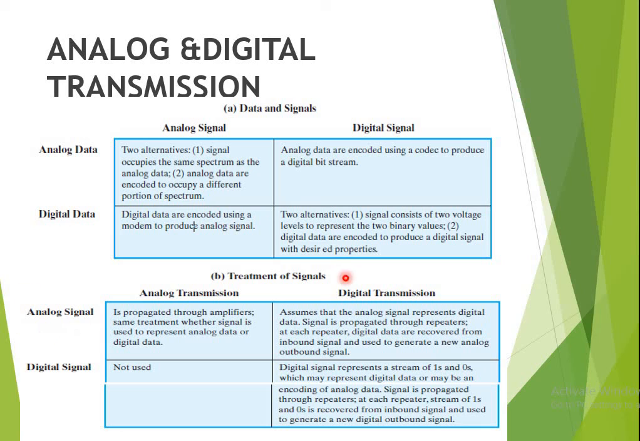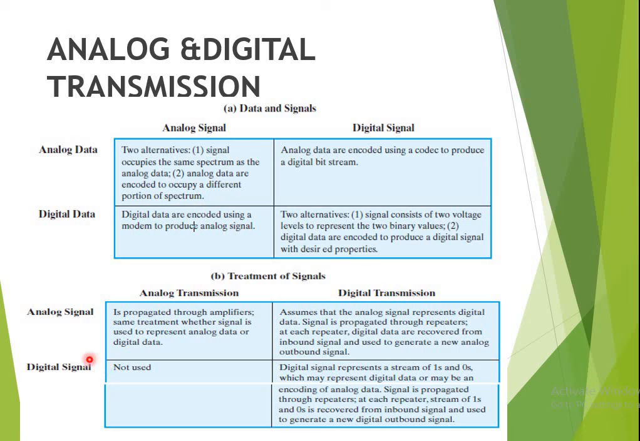If my signal is analog and we are using digital transmission, assume that the analog signal represents digital data. The signal is propagated through repeaters. At each repeater, digital data are recovered from the inbound signal and used to generate a new analog outbound signal. The second condition is if my signal is digital and the transmission is analog. This type of technique is not used. We are not transferring a digital signal over an analog transmission mode.